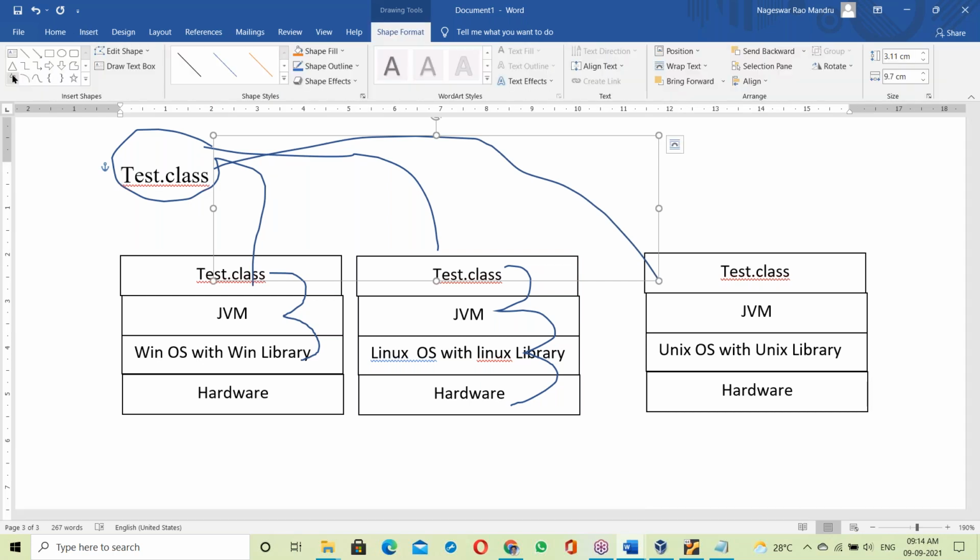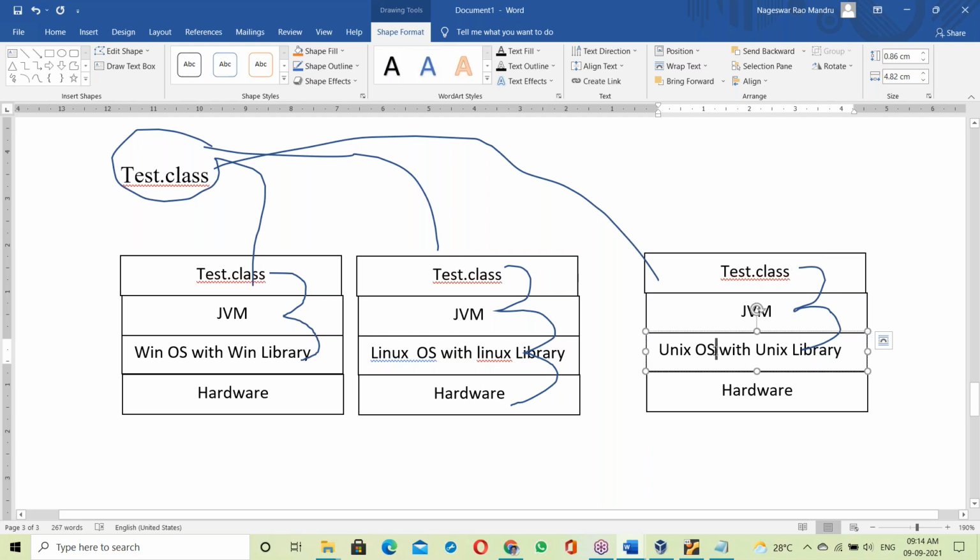Now the JVM takes the tested.class file and links it with the Unix library. So what is happening here? This is runtime linking: before running it, it does linking and then running. So this is dynamic linking. It is linking at runtime, which means dynamic linking.